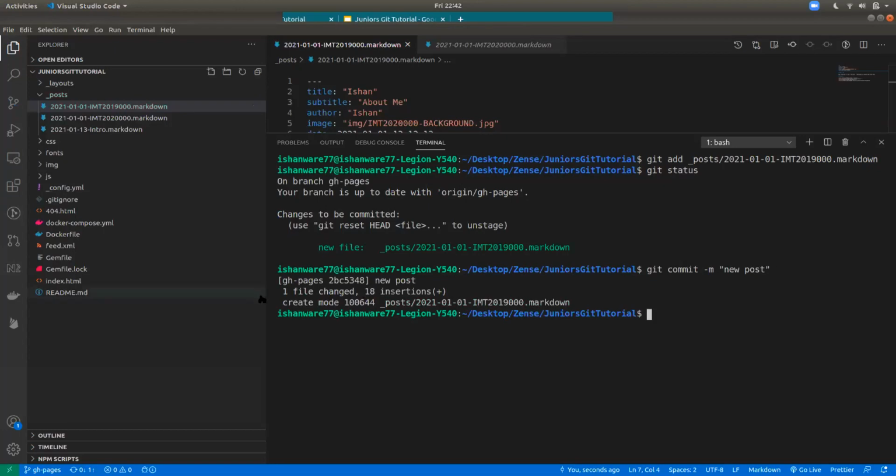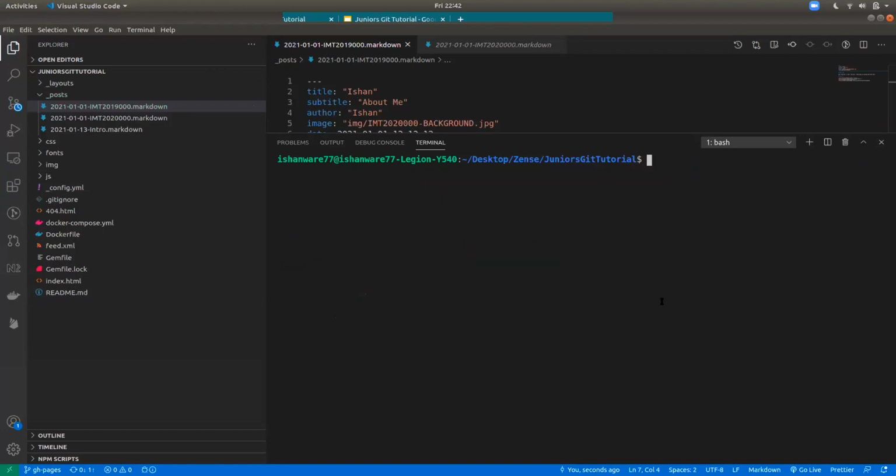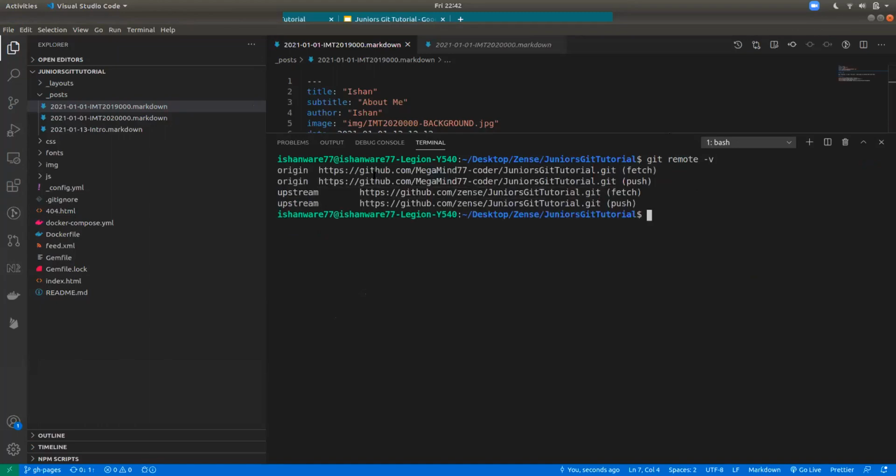So 18 insertions, one file changed, and now I will push changes onto the forked version of the repository, which is called origin. I'll show you again. See, this is the remote where I want to push the commit onto.